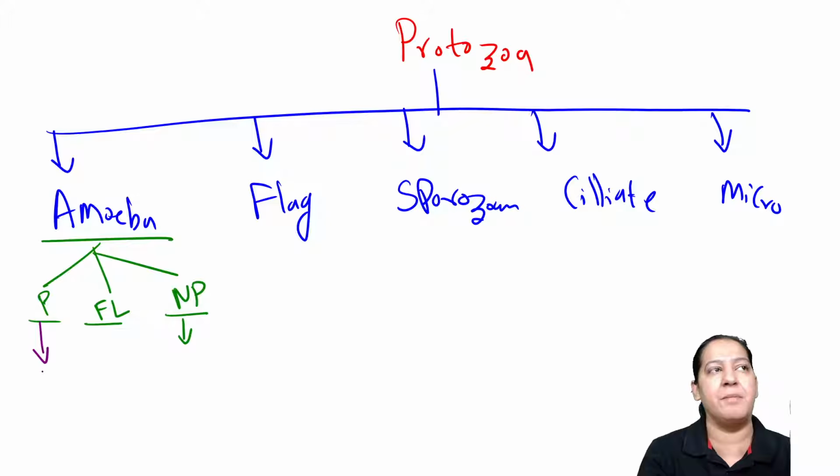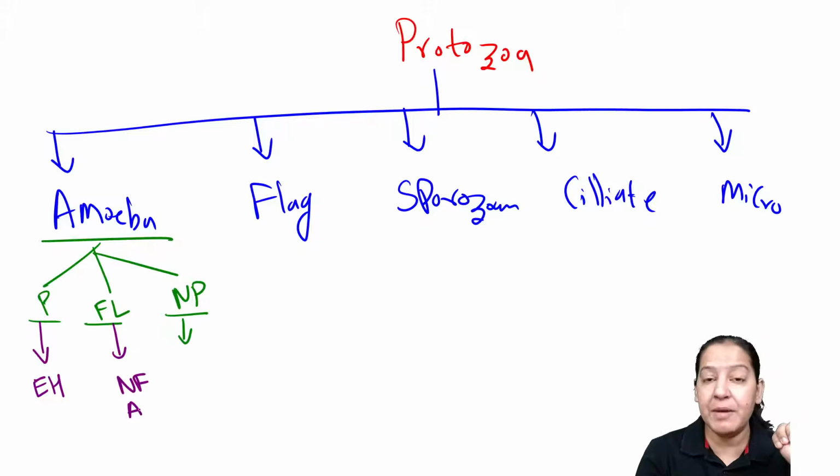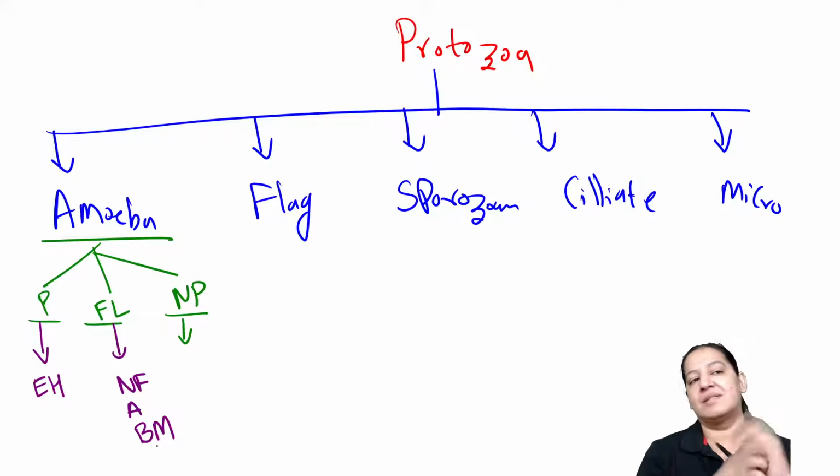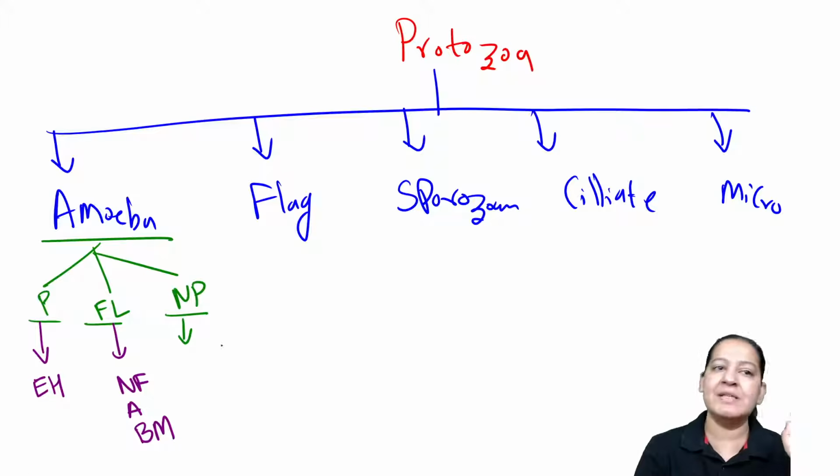Yes, Sakshi, Lavanya, Mamta. So only one amoeba is pathogenic. What is the name? Entamoeba histolytica. Free living are 3: Naegleria fowleri, Acanthamoeba, Balamuthia mandrillaris. So these are the 4 amoebas in your syllabus. Non-pathogenic are many, but all of them are common cells.